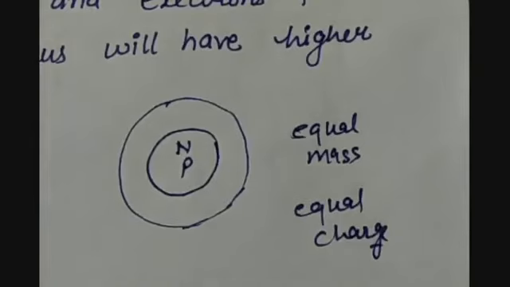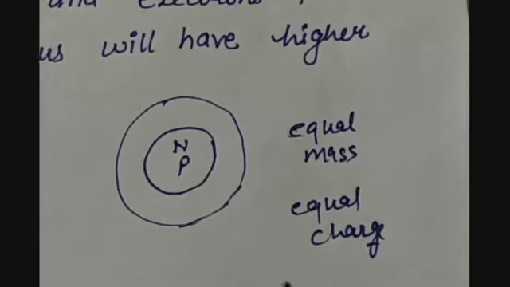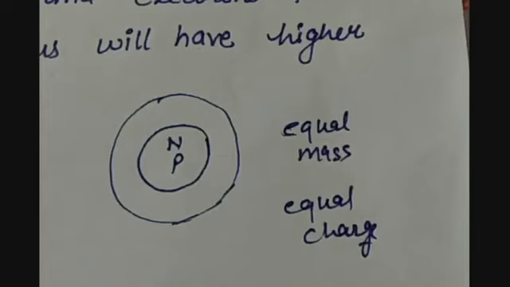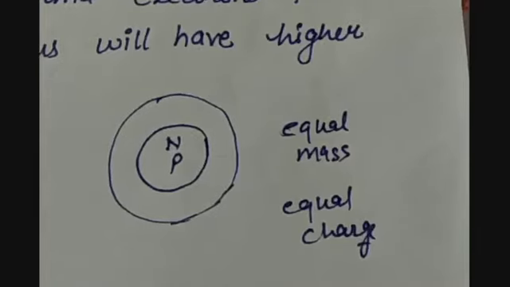But every electron has different energy, and because of that it is not always in the same shell, or even if the electrons are in the same shell, they can be at different energy levels.